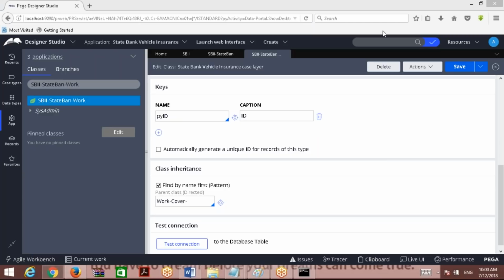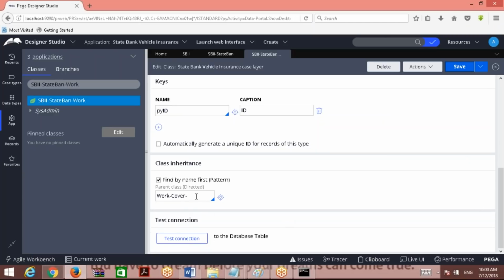So here only one direct inheritance you can define. Only one direct parent can be defined. Direct inheritance is straightforward and simple. In the class rule form, whatever class is selected in the direct parent drop down, that is direct inheritance. Only one class you can specify. But when coming to class group, what is the restriction? The direct parent of a class group must be Work- or children of Work-. That is the restriction for class group.